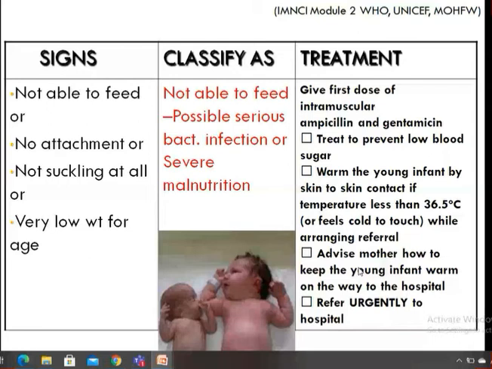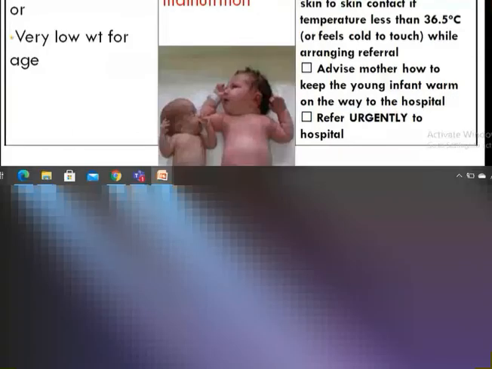Mothers in villages, illiterate mothers, they are ignorant, so you have to teach them how to keep the baby warm, also how to swaddle them, how to wrap them with the blanket, how to keep them close to their skin for the skin to skin contact. Then refer urgently to the hospital.